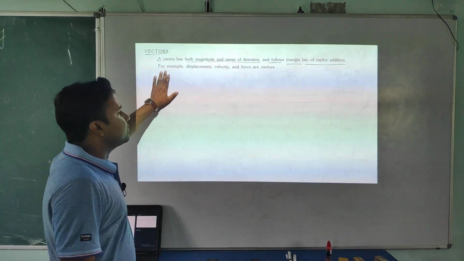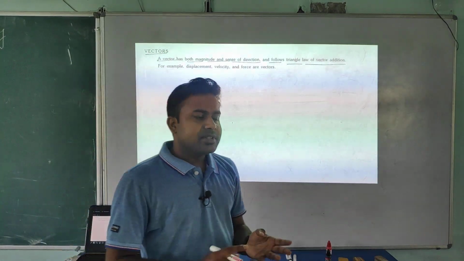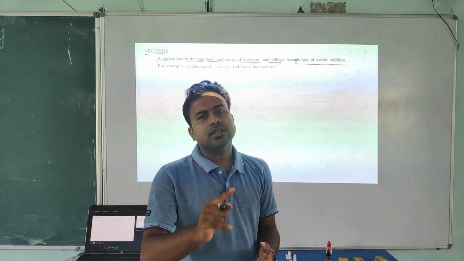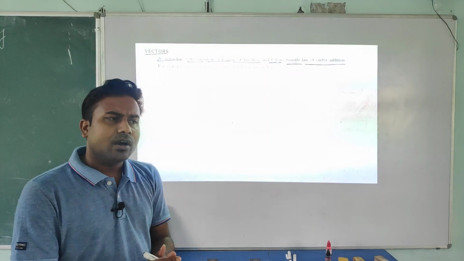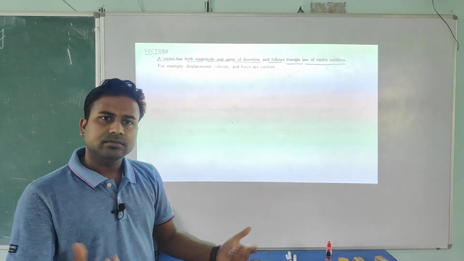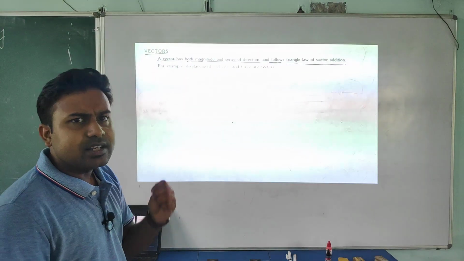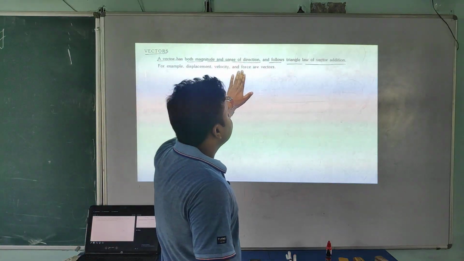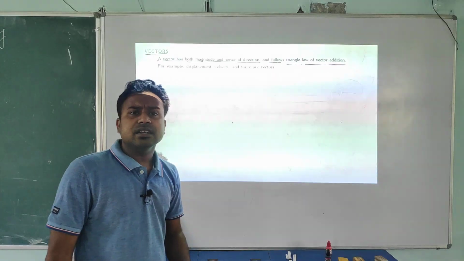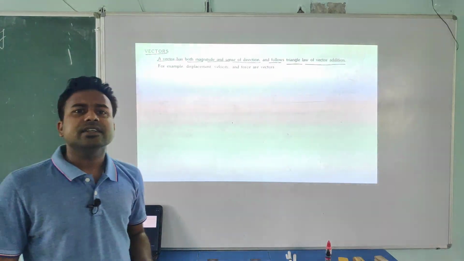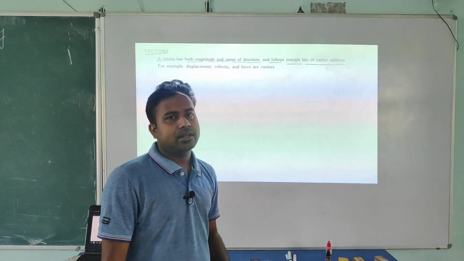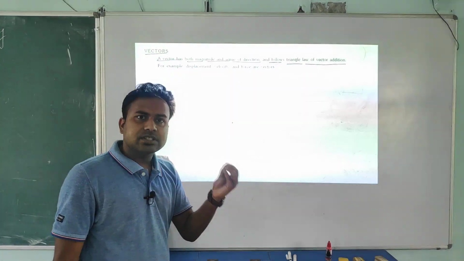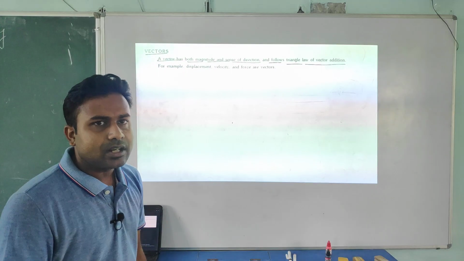Okay, so what definition will you write? A physical quantity which has magnitude, direction and follows vector algebra law is called a vector quantity. What are the examples? Displacement, velocity, force, acceleration, momentum. These are examples of vector quantities. Okay student, I suppose you all understand the definition, the meaning of a vector quantity.